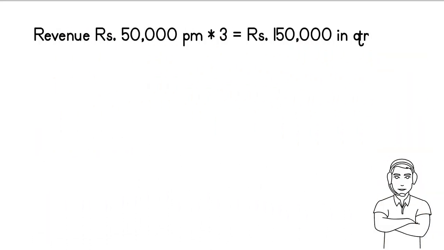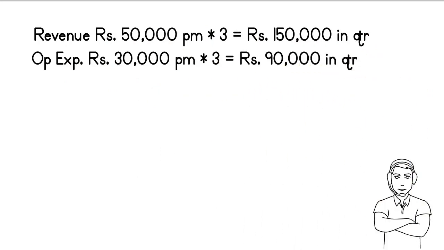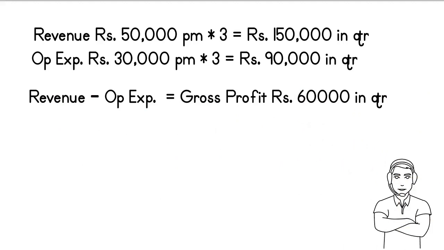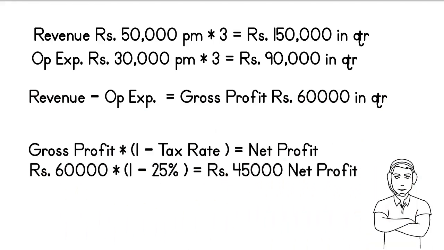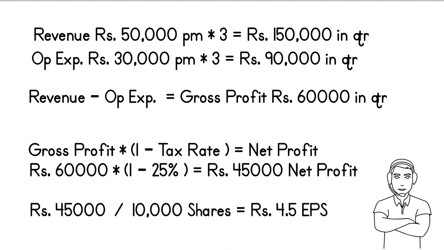Assuming the business makes rupees 50,000 per month, quarterly revenue will be rupees 1,50,000. Let's say the operating expenses is rupees 30,000 per month. The quarterly expenses will be rupees 90,000. After deducting the quarterly operating expenses from the quarterly revenue, we get a gross profit of rupees 60,000. Assuming no interest, no depreciation, and paying the taxes at 25%, the net profit comes to rupees 45,000. Therefore, the earnings per share, EPS, will be rupees 45,000 divided by 10,000, which is rupees 4.5.